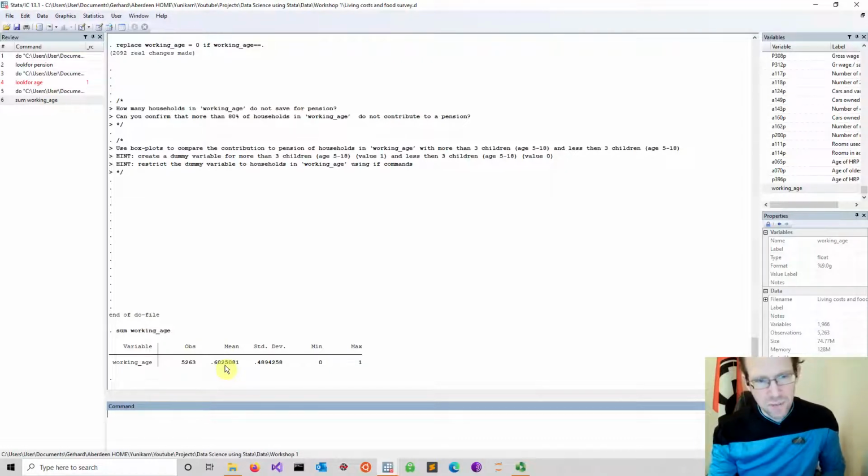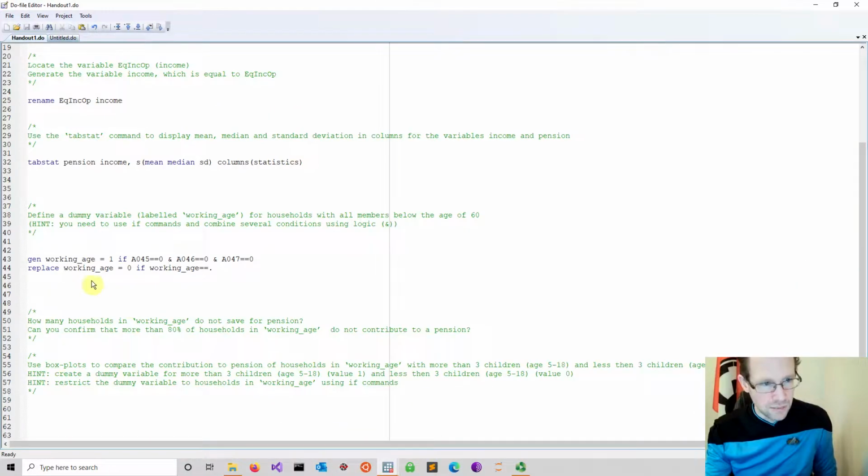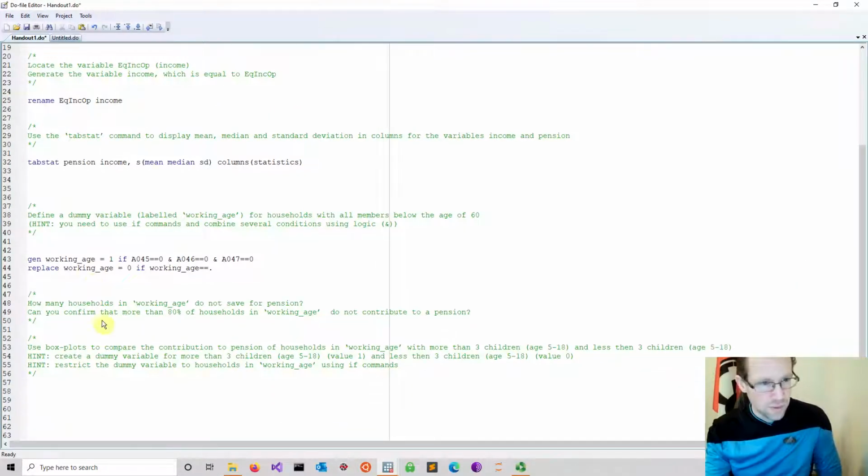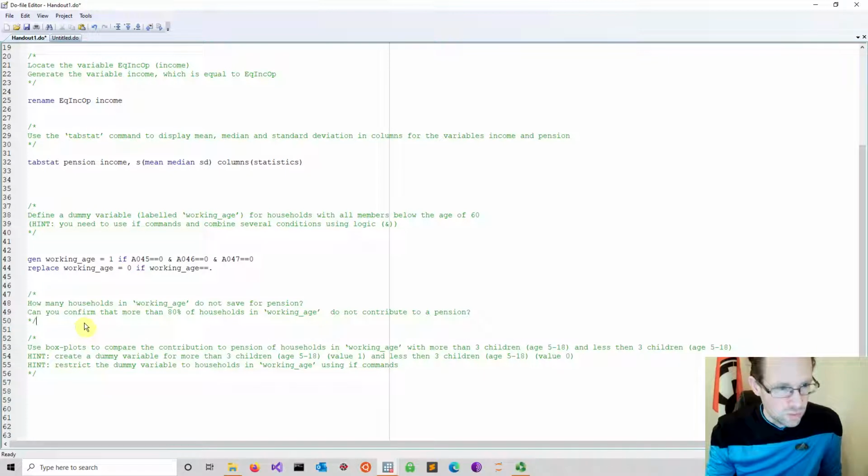Again, of course, it's a certain definition we use. It's not a perfect definition to know whether someone is working or not. That's not the purpose here. The purpose is only to practice these if statements and to practice the use of logic. Okay, so that looks all promising. So we have done that. We should be fine. Okay, so good.